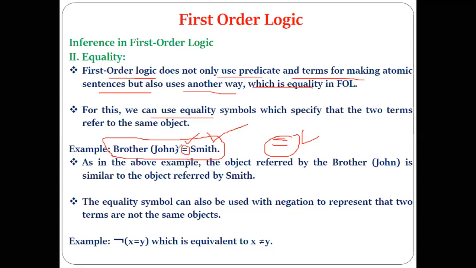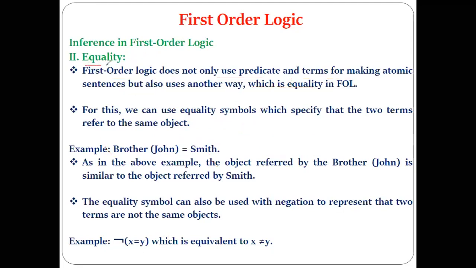Understood. Now this can be written in another way also, and its meaning will remain the same. Another way means in place of John we can write Smith, and John can be written here. Yes or no? Yes, sir, its meaning remains the same. Okay, and this is nothing but what is called the equality operator or equality property. So this is the second terminology, the equality.